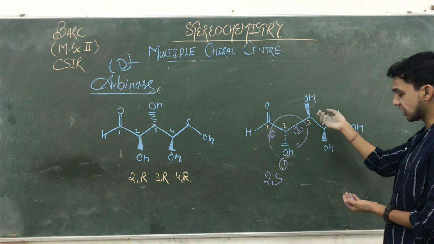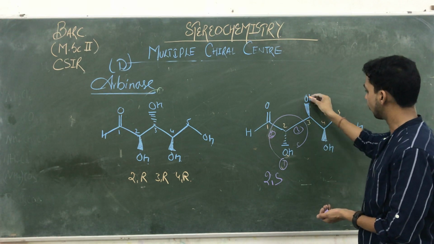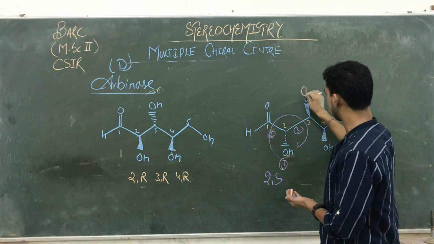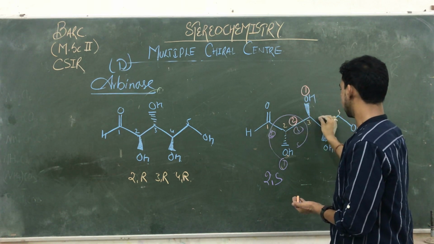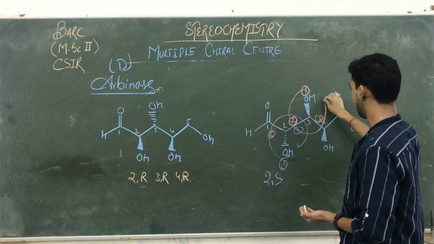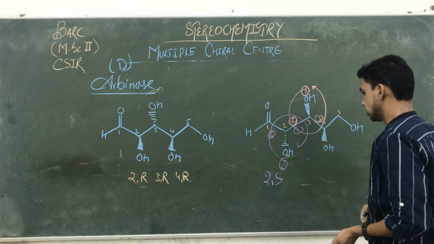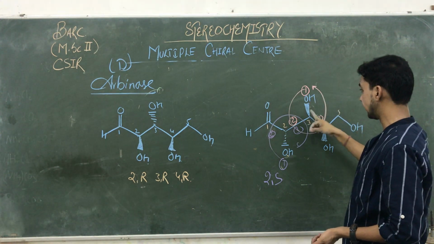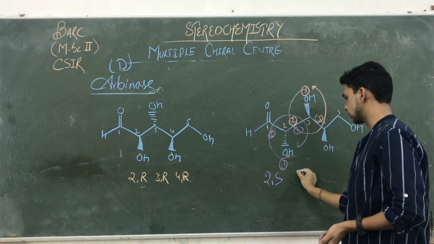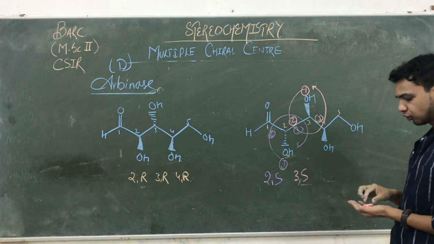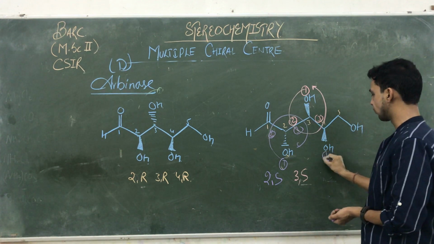Okay. The next one is OH here. In OH, we are giving 1, we are giving 2 here and 3 here. So it's working 1, 2 and 3. So here we are getting what? 1, 2 and 3. But the highest priority group is toward the observer, so that remains the same, 3S. Then we are going to find out the last configuration, that is 1.